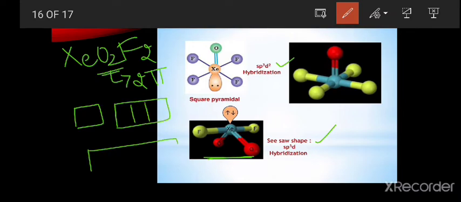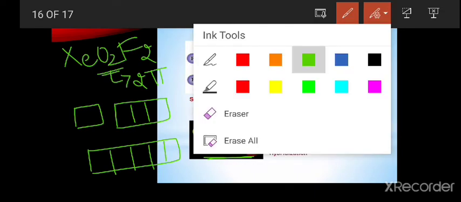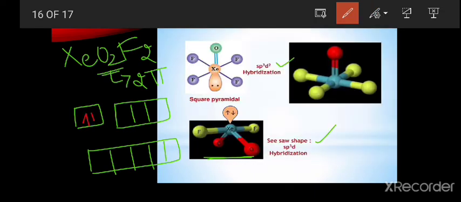S, P and the d orbital. See, in the s orbital we have 2 electrons. Coming to the p orbital, in this one 3 unpaired electrons are present and 3 unpaired electrons are excited to the d orbital.